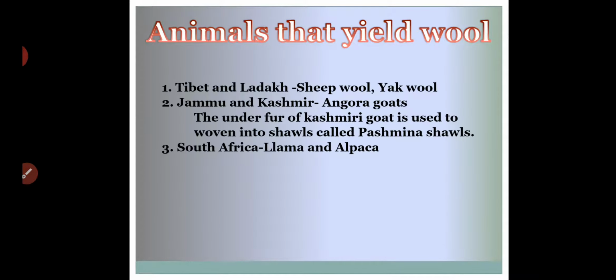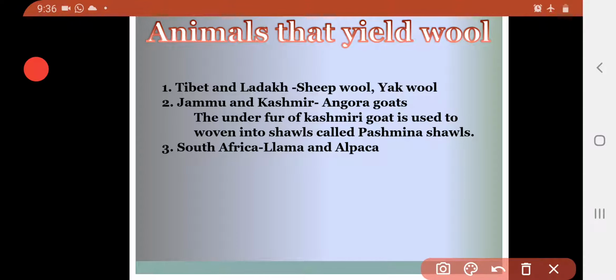Next, animals that yield wool. We are already familiar with which types of animals give us wool. In particular countries of the world, particular animals are available and they use them to get wool. For example, in Tibet and Ladakh, sheep wool and yak wool are very famous.